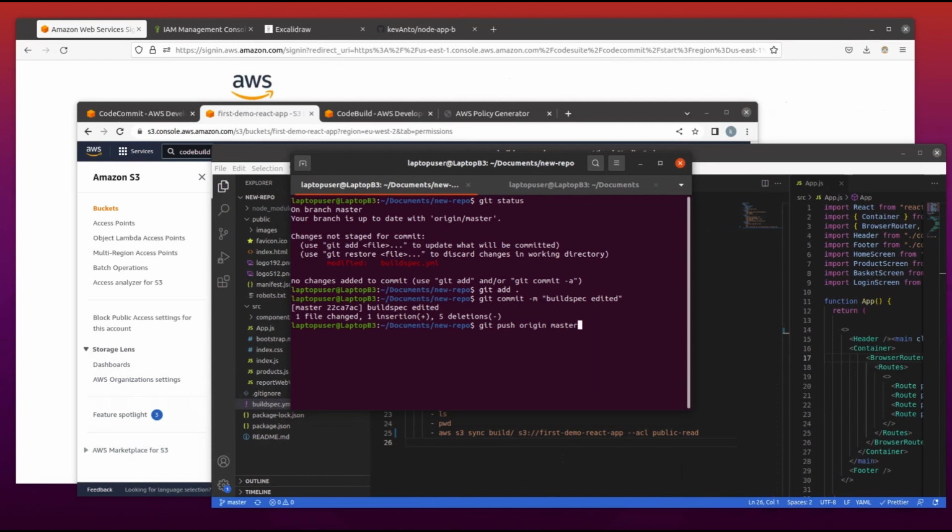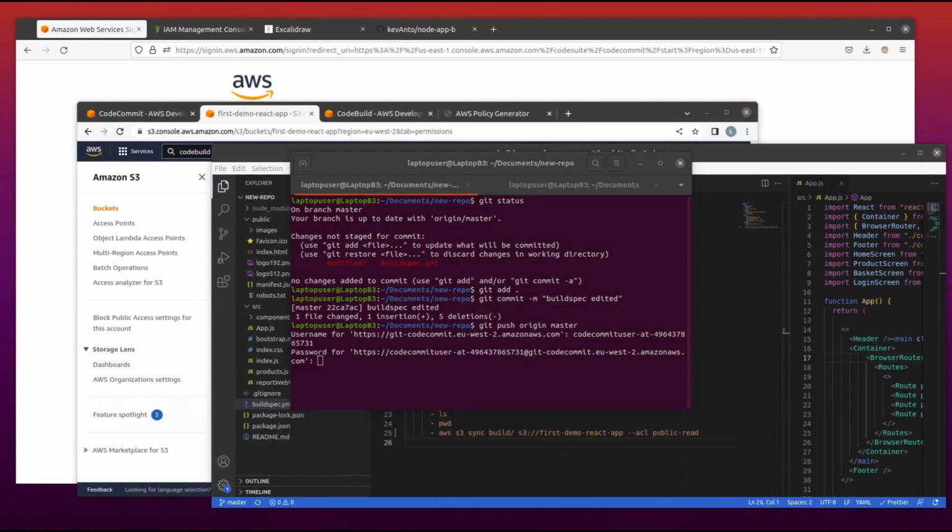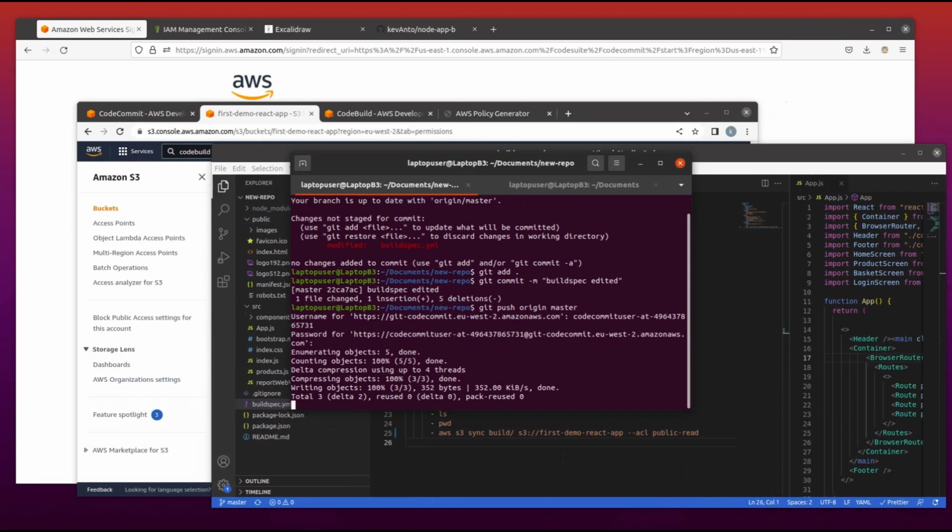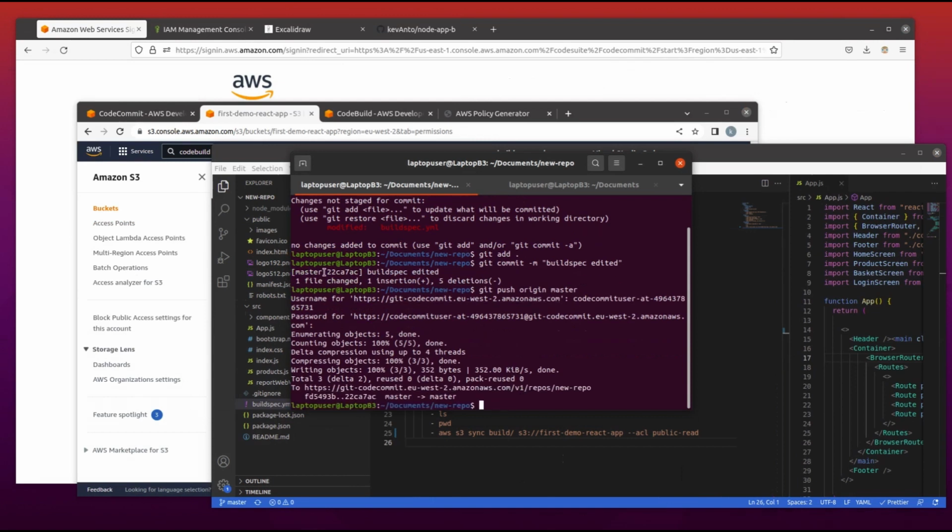So I will have to go into the file where we had the credentials for the CodeCommit environment, and I will copy and paste, but you can also set this either globally or locally. I think I will do that. And so once we have a push, it will trigger, and all our code build and everything will be done and pushed to S3 on one click without additional feature.